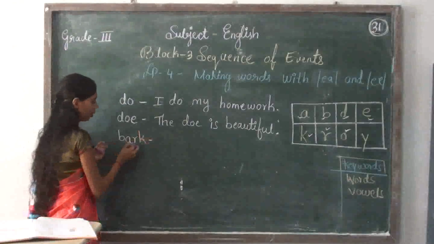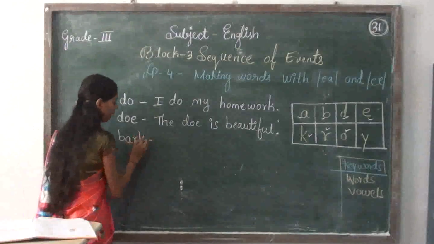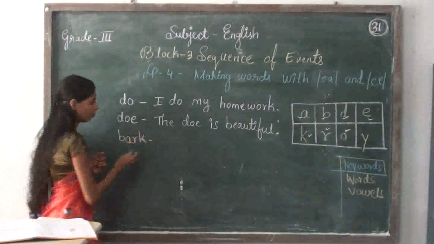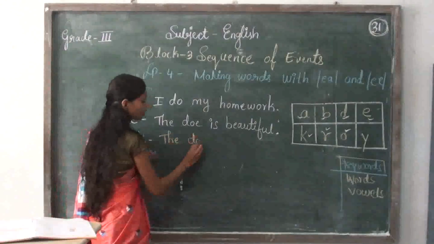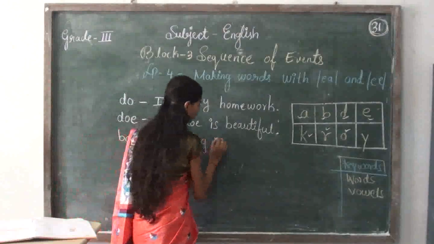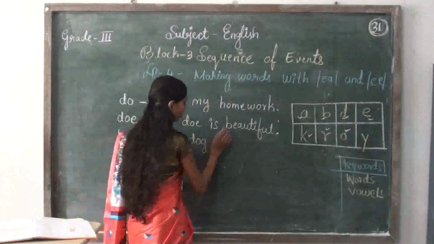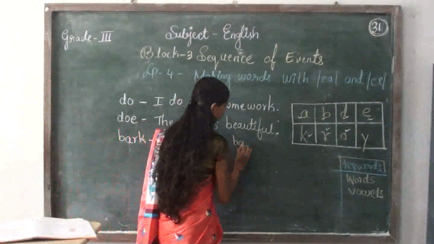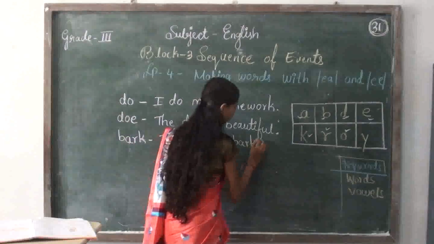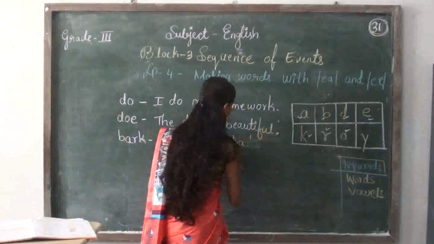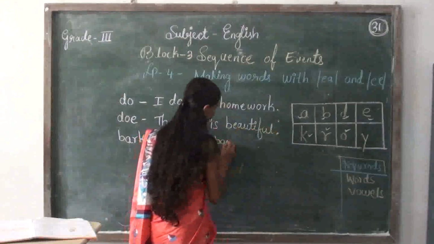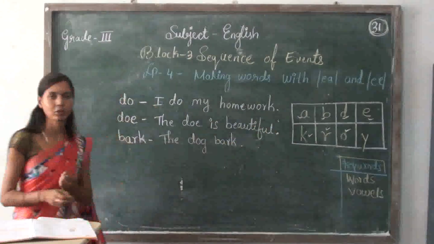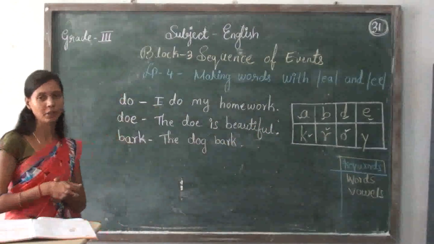B, A, R, K. Bark. So by using this you can make one sentence. The dog is barking. So you can make it, right?